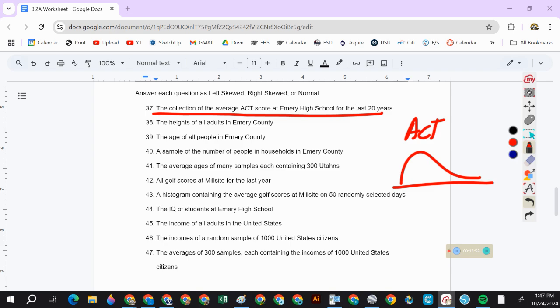Right? The IQ of students at Emory High. Normal. But IQ is a normalized test. So whatever the scores are, we force it to be normal. Okay? It's more like worldwide.